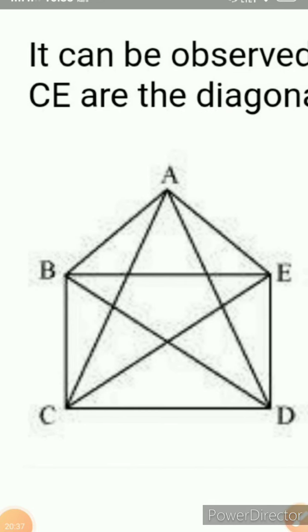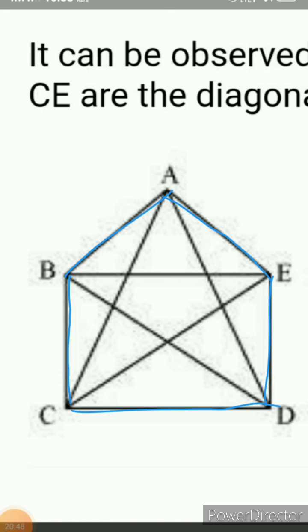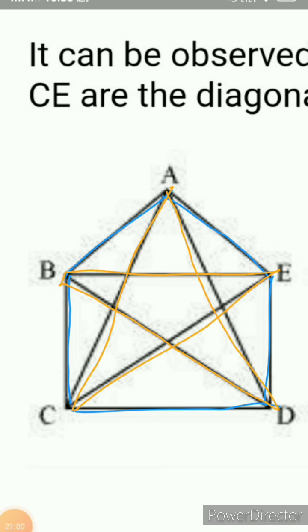Here is your pentagon with sides AB, BC, CD, DE and EA, and your diagonals are AC, CE, EB, BD and DA. Clear, just like that you have to draw this pentagon and diagonals in your notebook also.